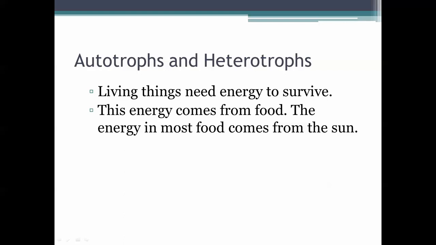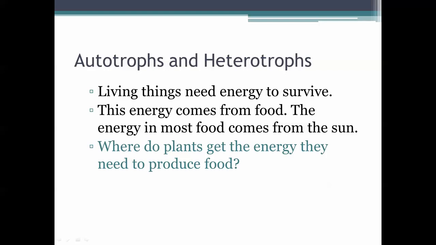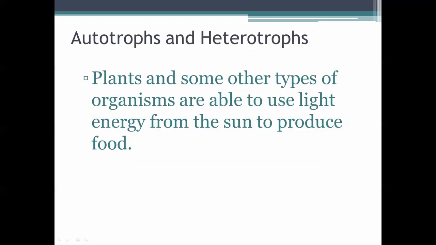So even though heterotrophs are consuming their own food, the energy that comes from their food all comes from the sun. And so then where do plants get the energy they need to produce food? Plants and some other types of organisms are able to use light energy from the sun to produce food. They literally just sit out there, they soak up the sun, and inside their body they make food. Now, a couple people in class said, well, humans make their own food by cooking food. That's not what we're talking about. They literally build their own food inside of themselves.